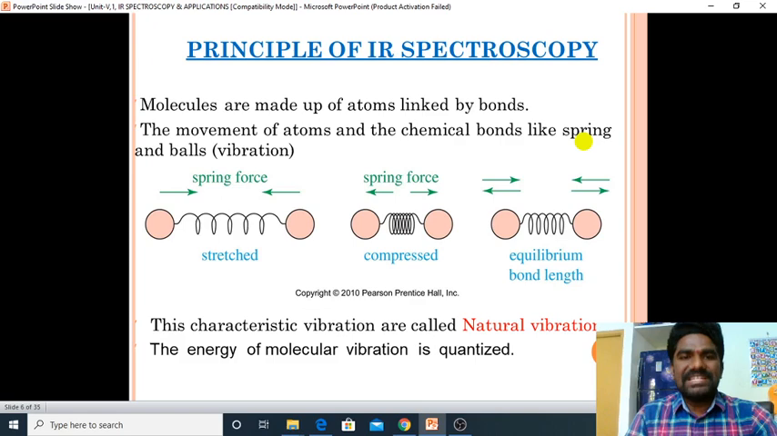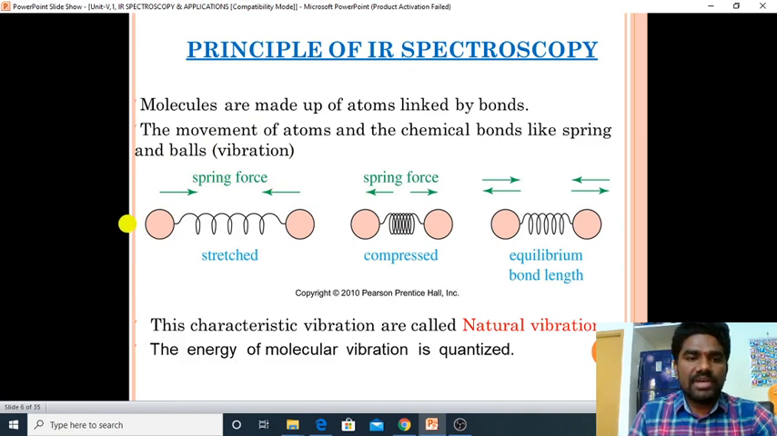What is the principle behind IR spectroscopy? Molecules are made up of atoms linked by bonds. We already know the movement of the atoms and the chemical bonds is like springs and balls. This generates the vibration, isn't it?